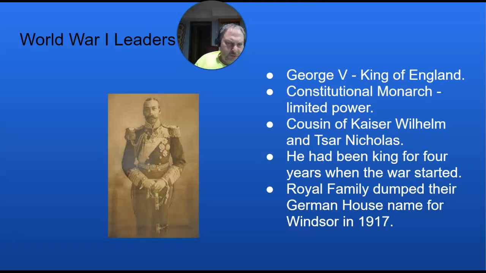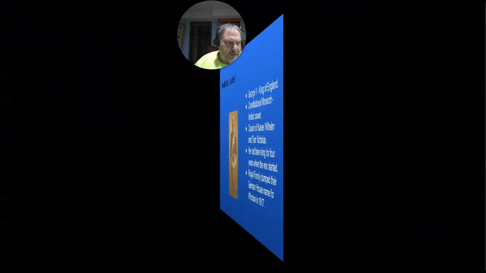Now, 3 years into the war, a really interesting thing happened in England, that his family got rid of their German house name, which was called Saxe-Coburg, and they replaced it with a more English-sounding name called Windsor. So the ruling family of England had a strong connection to Germany, and their house name had once been a German name, so they dumped it in 1917. Let's go to the next slide.